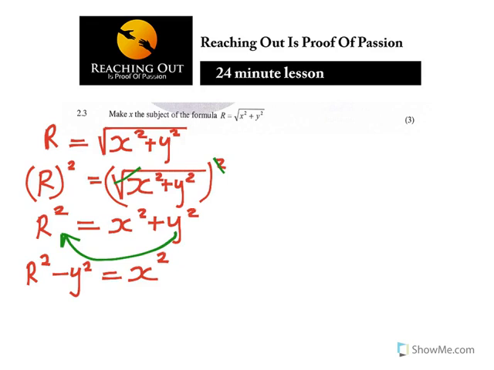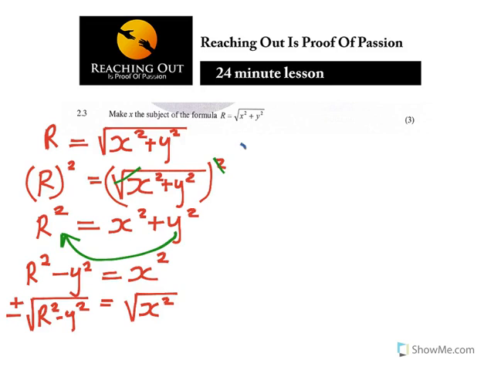Now, you also need to solve for x. So what you do is to get rid of that square, in this case now you square root. So the square root of x squared is equal to, usually when you square root you say plus or minus the square root of r squared minus y squared.